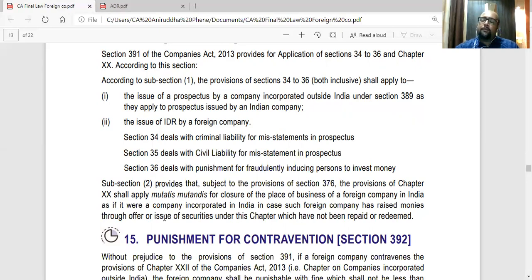So if a foreign company has issued shares and securities and they are not able to pay back the money, then the company can be wound up under section 376 as if it is an Indian company. So even foreign companies can be wound up in India.